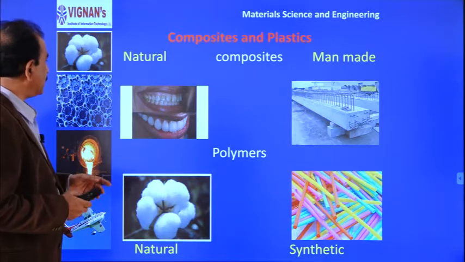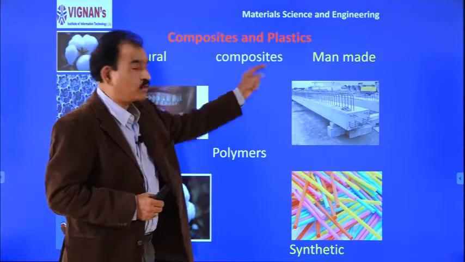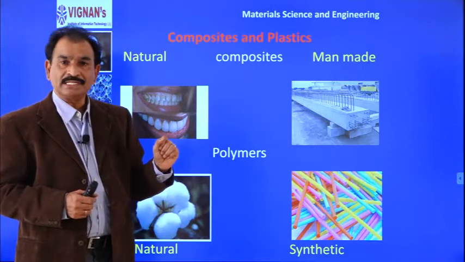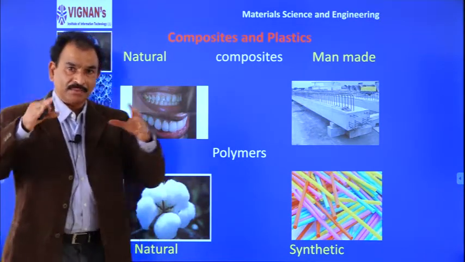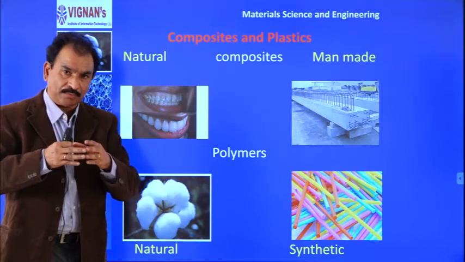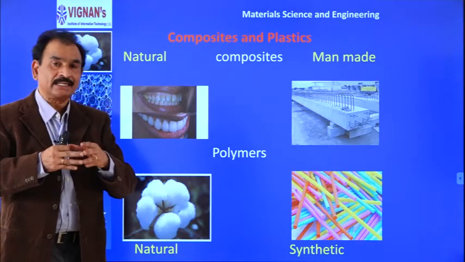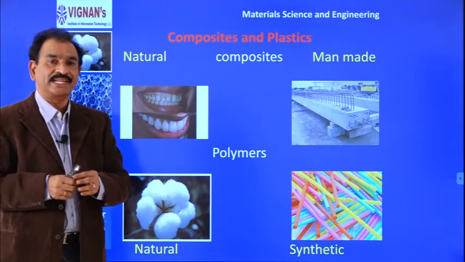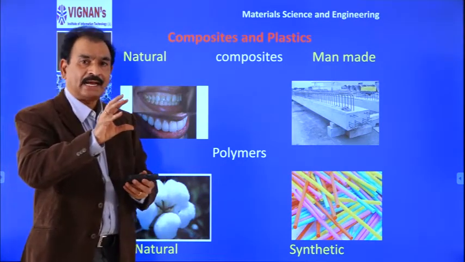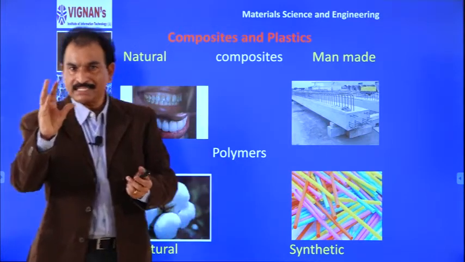Say another material, composite. A composite is nothing but a material produced by the combination of two or more components to get a useful property. Say, for example, you take sand, chips and cement.